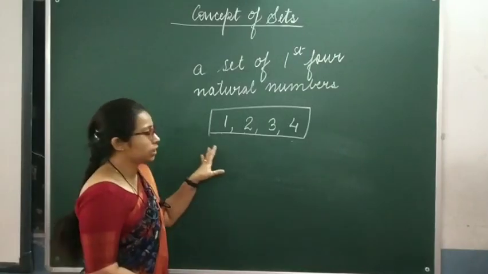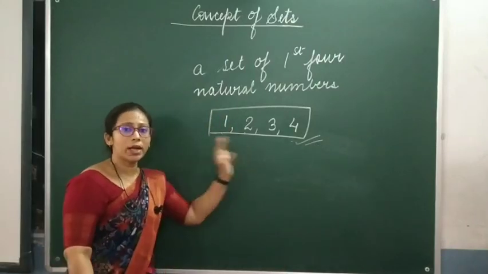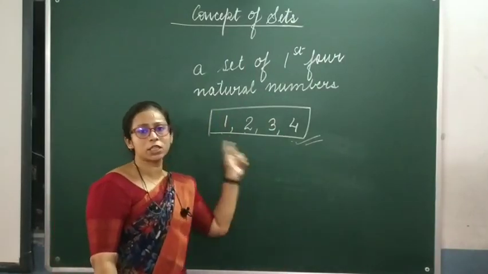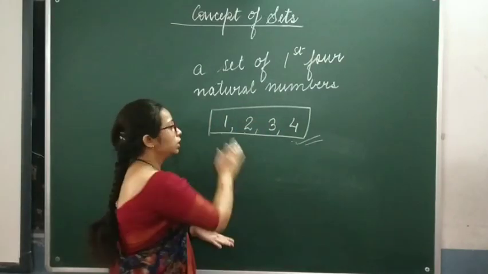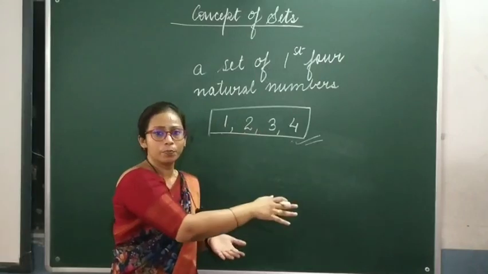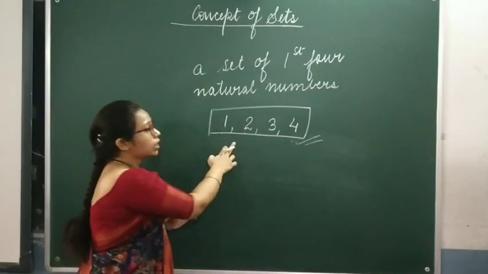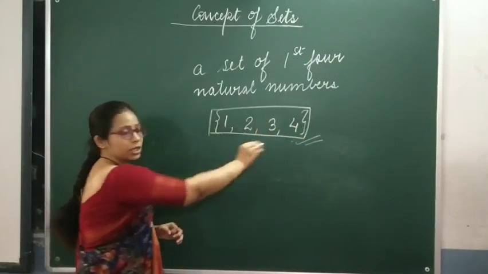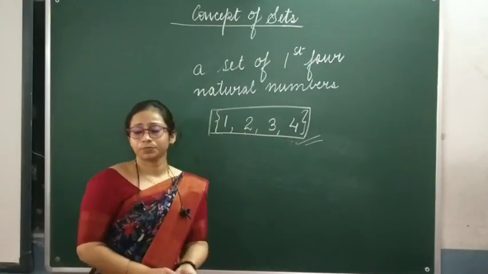Okay, so can you see that this is well defined? Isn't it? Well defined and distinct too, because no other number would replace these 4 numbers. The first 4 natural numbers would always be these 4 numbers, 1, 2, 3 and 4. So this is well defined and distinct. So we can call this collection a set. If you write it this way, I'll tell you why it is written inside the brace. Okay, so this is a set.